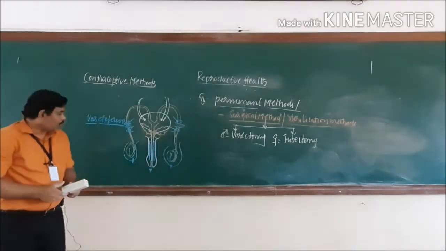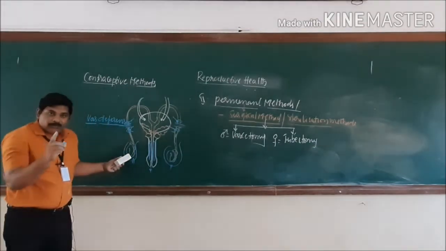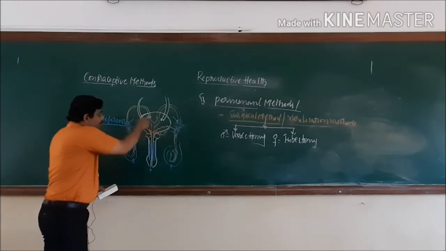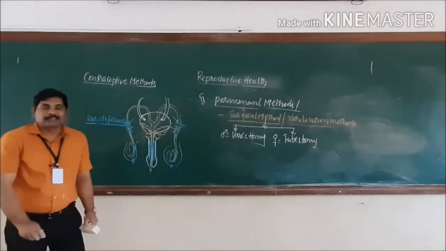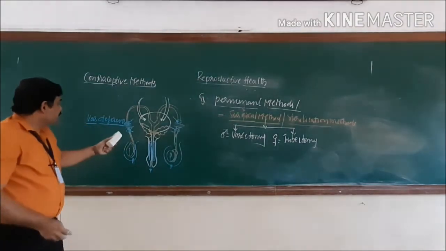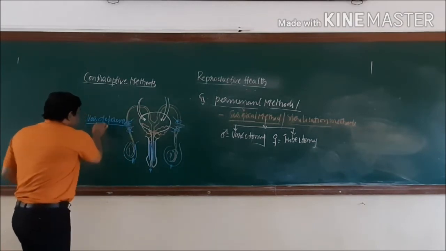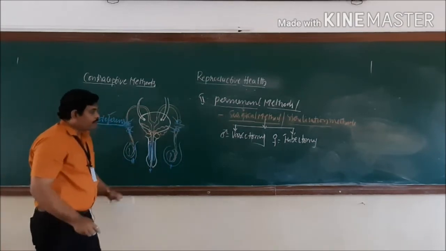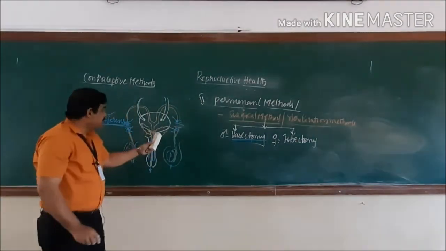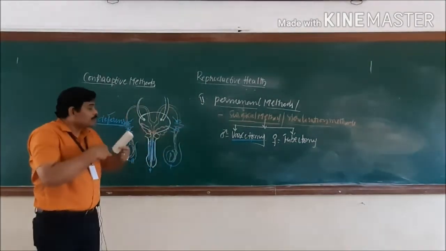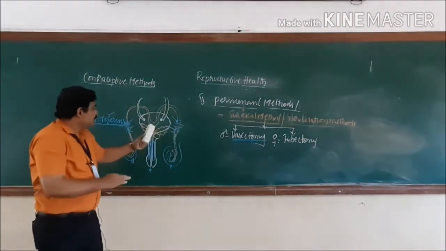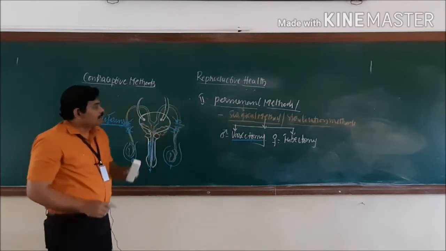When they do so, of course spermatogenesis will continue, but the passing of sperms through the vas deferens and ejaculation will not take place, and so it prevents the insemination process also. So this is one way. Since the vas deferens is cut off, the name given to this is vasectomy. This is a permanent method, and its reversibility is very poor. There is no possibility at all to reverse this kind of contraceptive method.